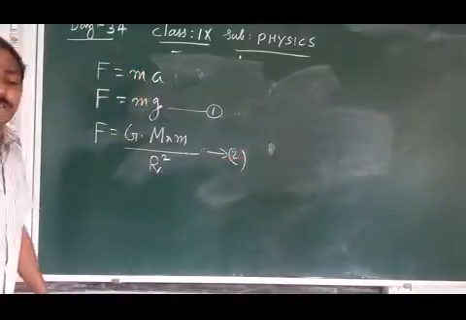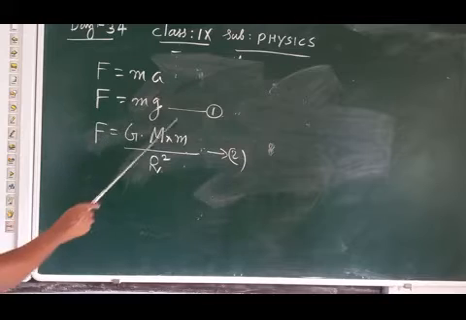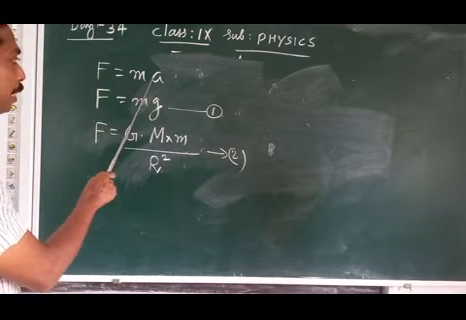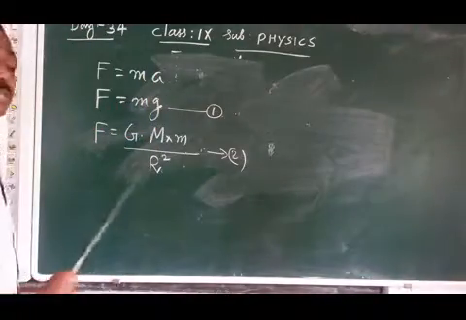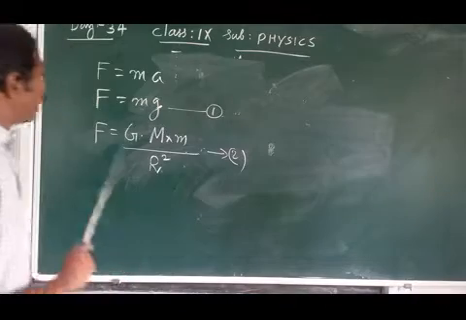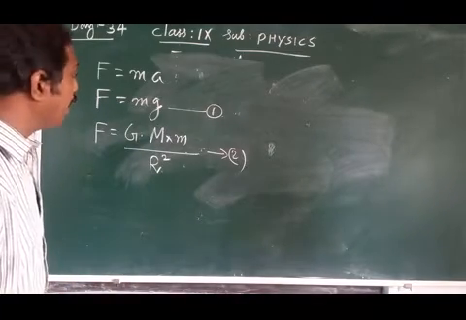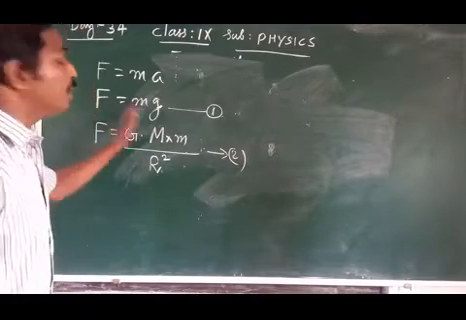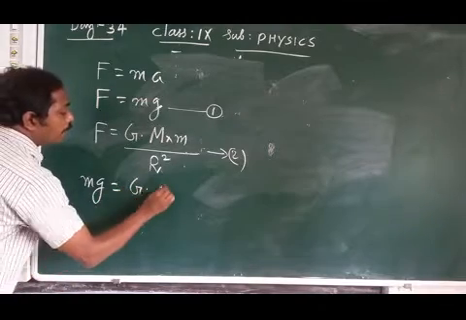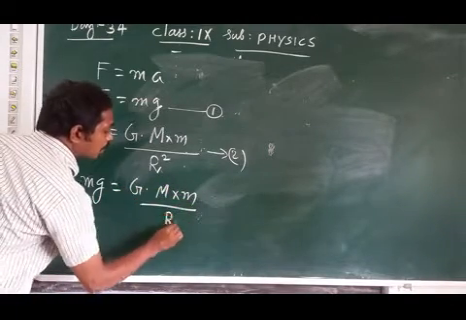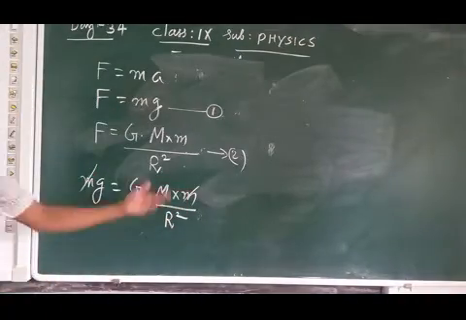So what is the first equation? From Newton's second law, F equal to ma; acceleration is due to gravity, so F equal to mg. Then according to the universal law of gravitation, F equal to G M m by r square. We have two equations with the same left hand side, so we can equate the right hand sides. So we get mg equal to G M m by r square. Small m cancels on both sides because the mass is equal.